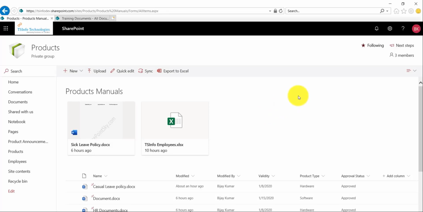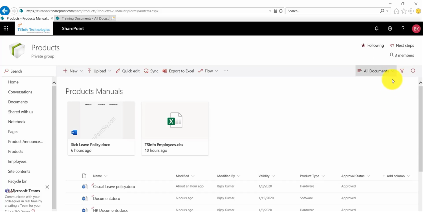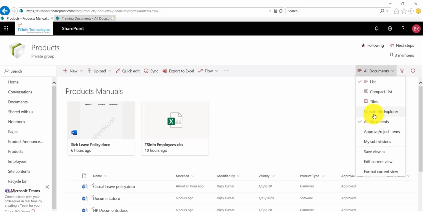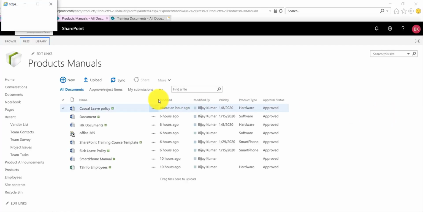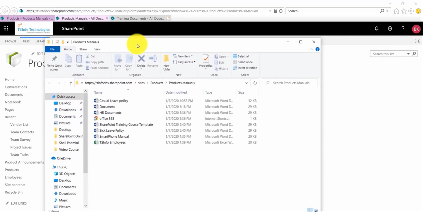In the document library, you can see in the command bar, if I expand this, there is an option known as View in File Explorer. If I click on this, you can see it will open in the Explorer view. Now this is opening in the Explorer view. I can copy it. I can go to any folder, copy those documents, and upload them here. So this is the Open with Explorer view.